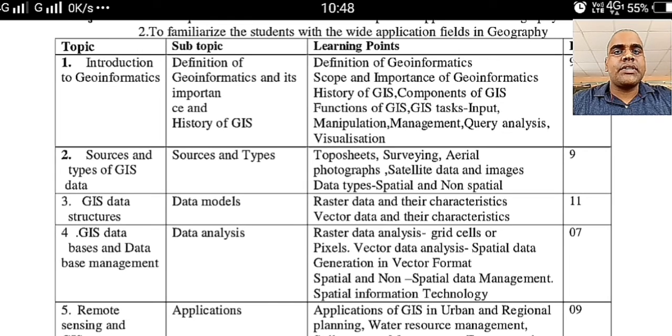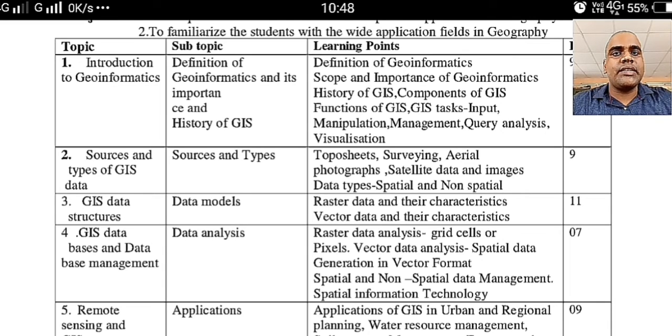In the next chapter we are going to discuss in detail GIS database and database management. This is a very important chapter, because in this chapter we are going to learn about data analysis. And the last chapter of this semester will be remote sensing and GIS integration and their application.